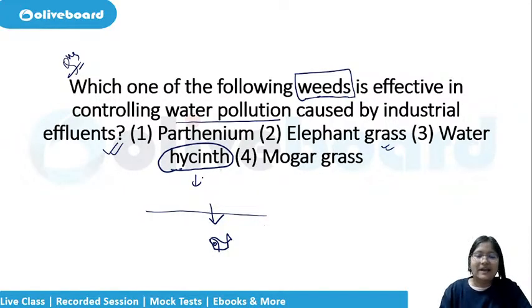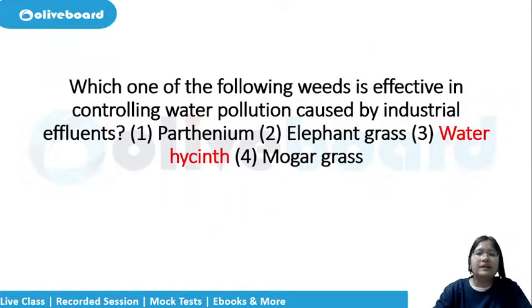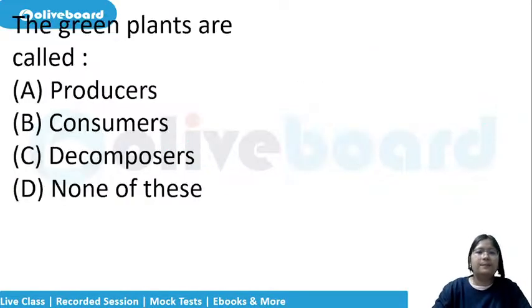It will disturb, and it is not even an Indian species. It is like those invasive species which kill the original population of the pond, and it will only grow by itself. So it's a weed, right? But still it is effective in controlling the water pollution which is caused by the industrial effluents. Okay, so it is your water hyacinth.